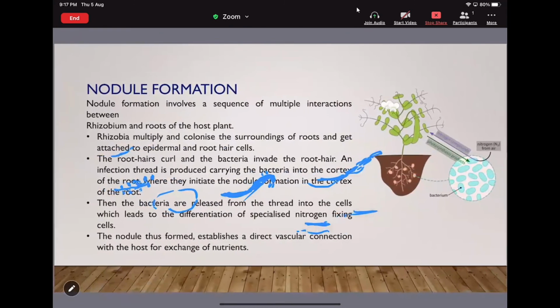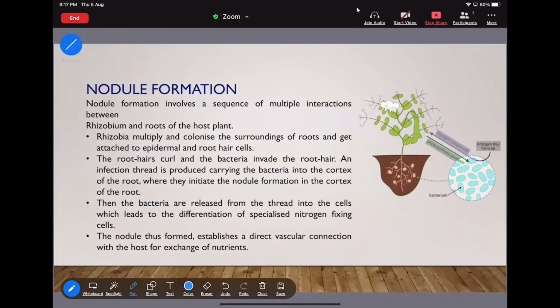Now see, the root hair curl. I already showed you how this root hair will curl. The bacteria invade the root hair. Now this bacteria is going to invade inside the root hair. Now an infection thread is produced carrying the bacteria into the cortex of this root. Now the infection thread is going to carry the bacteria inside the cortex region.